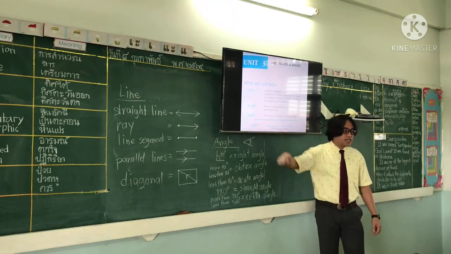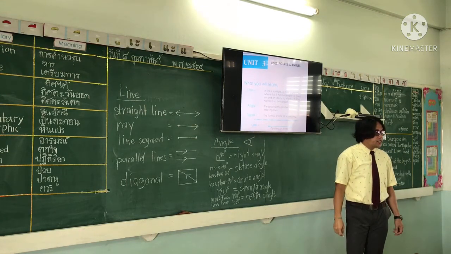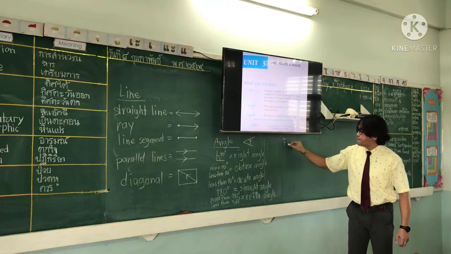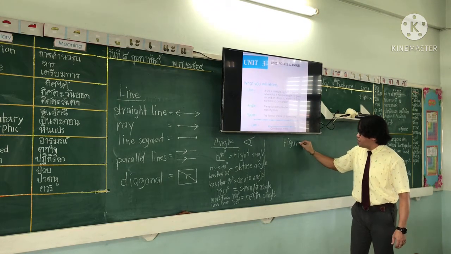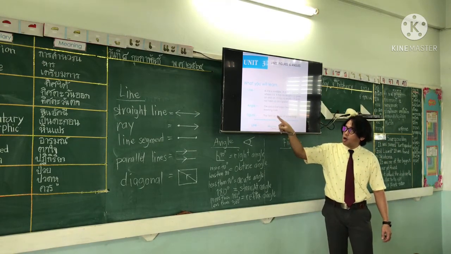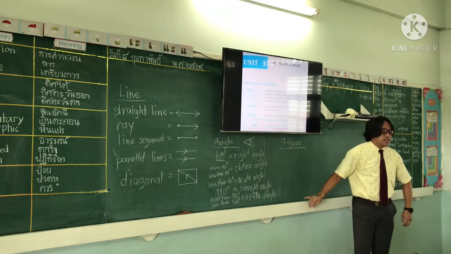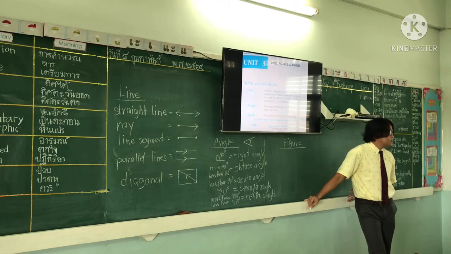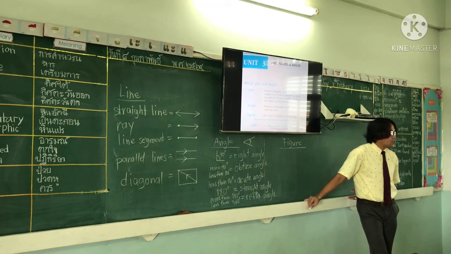So next is figure. Alright? Now, what are the different types of figure? So once again, what is a figure, everybody? A figure is the form or shape of something. Now, give me an example of a figure. A flat figure, not a solid.